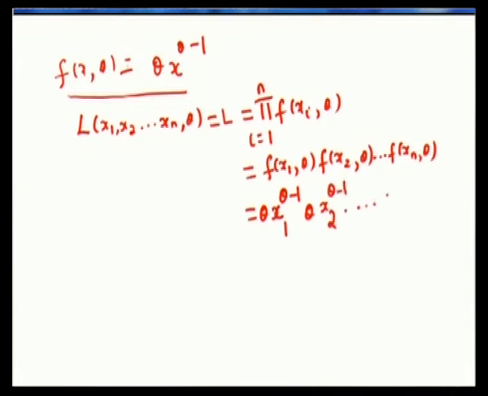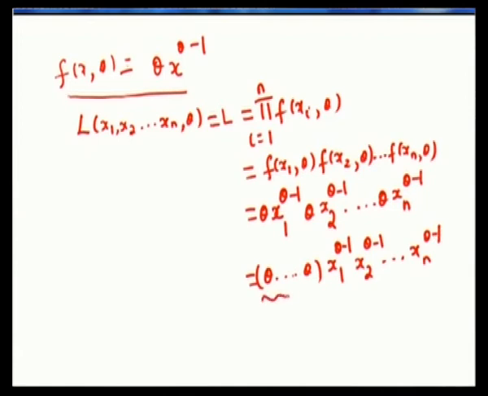This will go on up to theta xn to the power theta minus 1. Now what we have to do is collect all the thetas, so theta etc. up to theta. Next you have x1 theta minus 1, x2 theta minus 1 etc. up to xn theta minus 1.